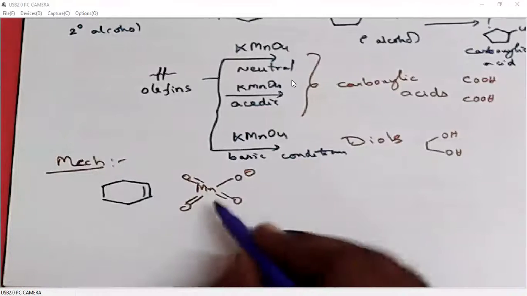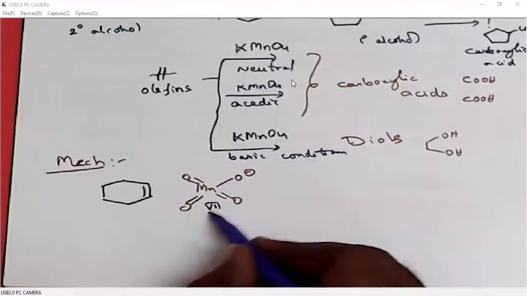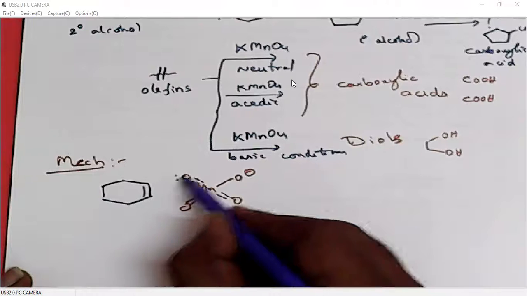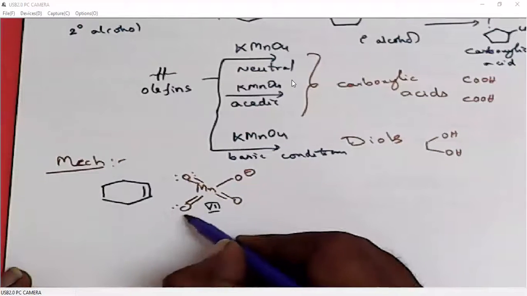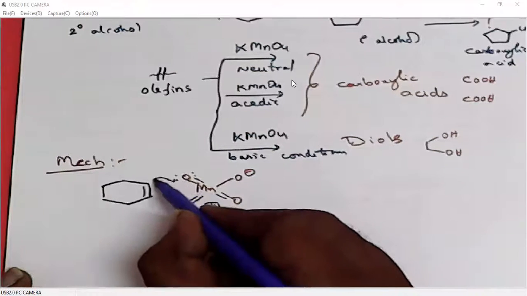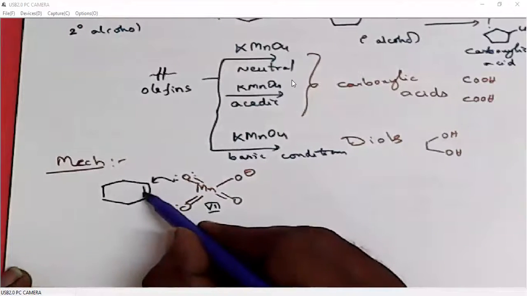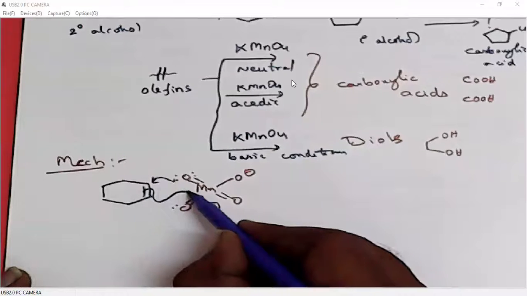Manganese here is in +7 oxidation state. First, it immediately attacks the double bond with the lone pair of oxygens. So it immediately converts from +7 to +5. Then it will attack on manganese.